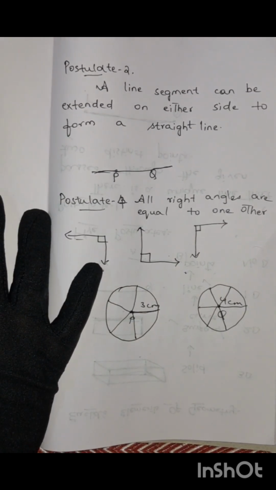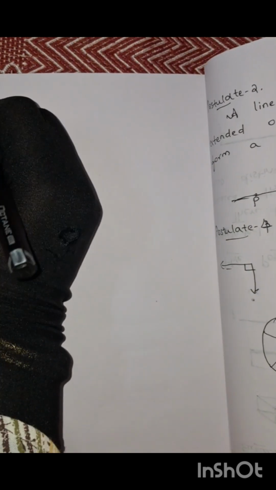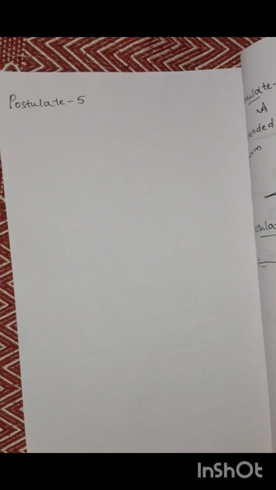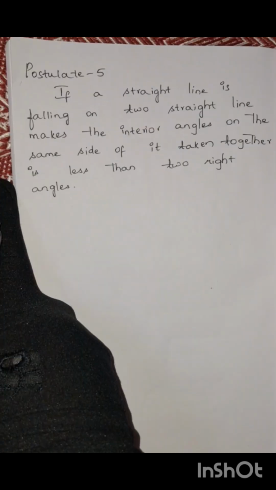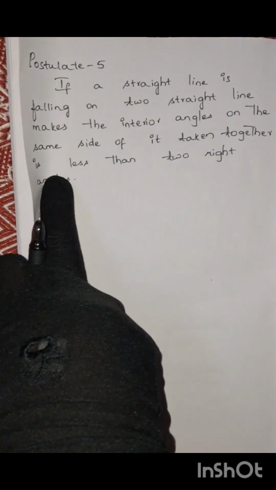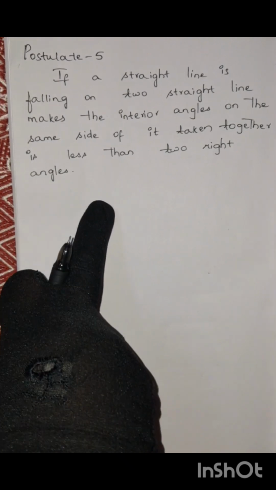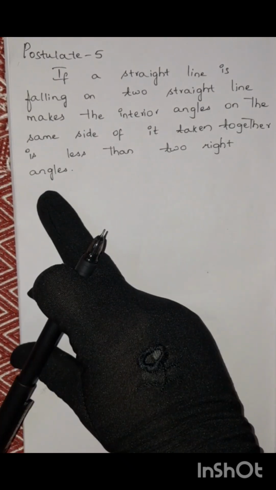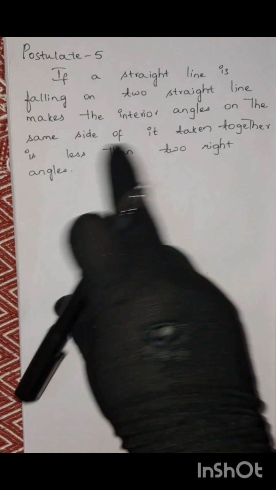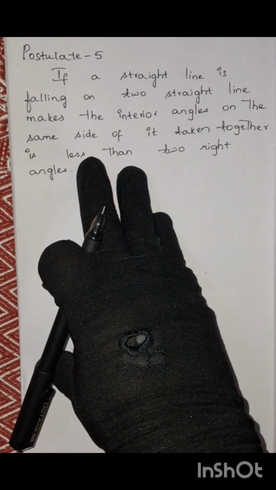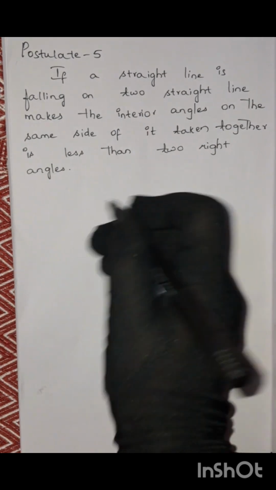Next, the fifth postulate. What is the fifth postulate? It is nothing but, if a straight line falling on two straight lines makes the interior angles on the same side of it taken together less than two right angles, then the two straight lines, if produced infinitely, meet on that side in which the sum of the angles is less than the two right angles. Suppose these are the two lines.